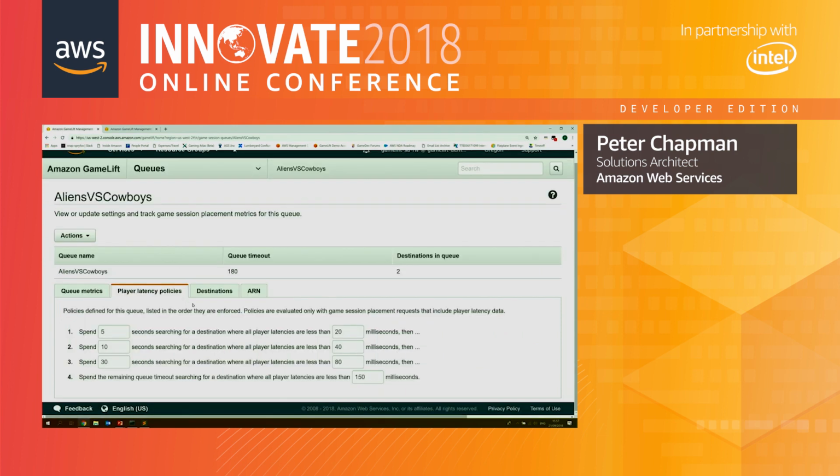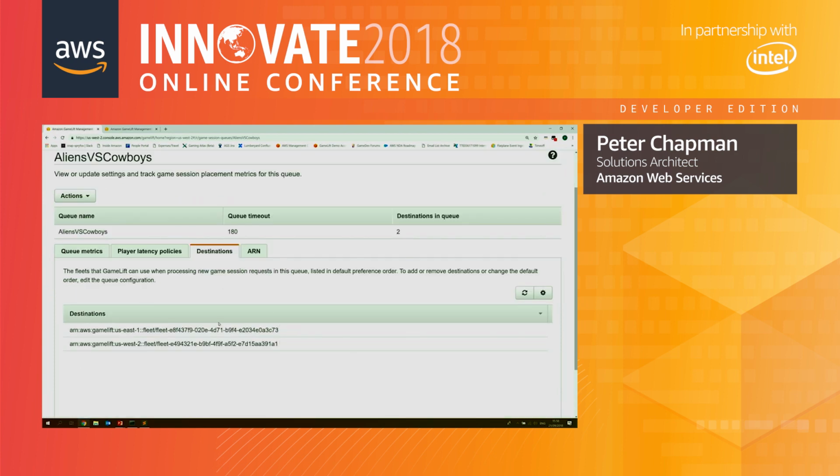I can also set things like latency policies, as I mentioned earlier, in my queue. And I have some example latency policies set here. While these do apply to this queue, I'm actually going to be bypassing these latency policies in this demo today because we're just going to be testing failover. But if I actually provide latency information from my clients and from my players to the queue, it will take those into account and use them as rules for finding the best fleet for our game session.